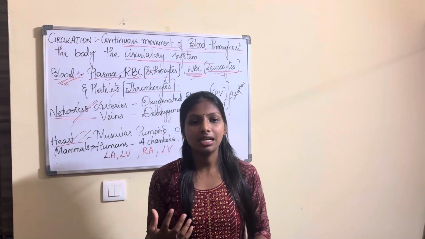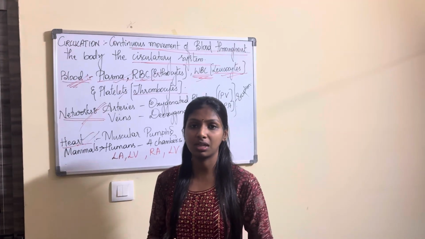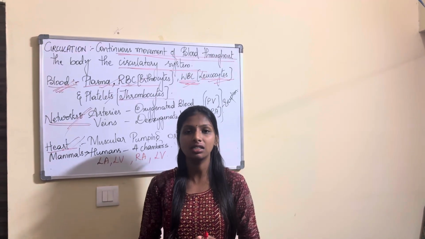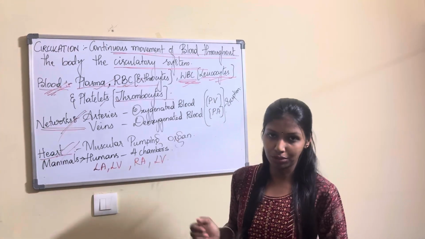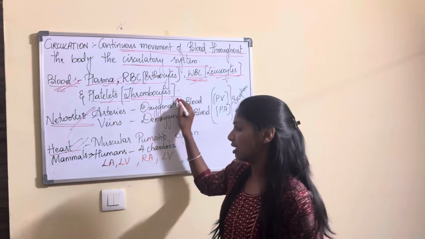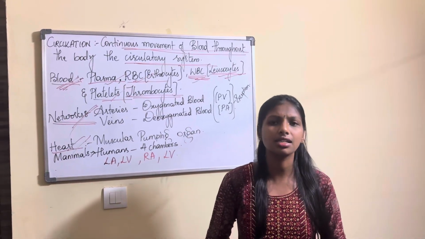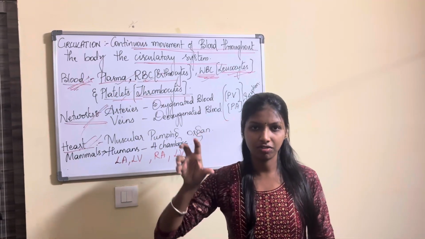Now when we talk about the WBC, white blood corpuscles, another name is your leukocytes. It generally acts as a defense mechanism. If any foreign bodies enter, it should attack them. So who is generally helping with it? It is your WBC. Finally, there are the platelets, which are known as thrombocytes. They help in clotting of the blood. So these are the constituents of the blood.